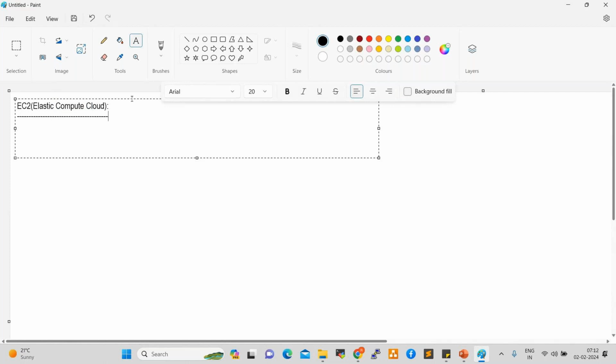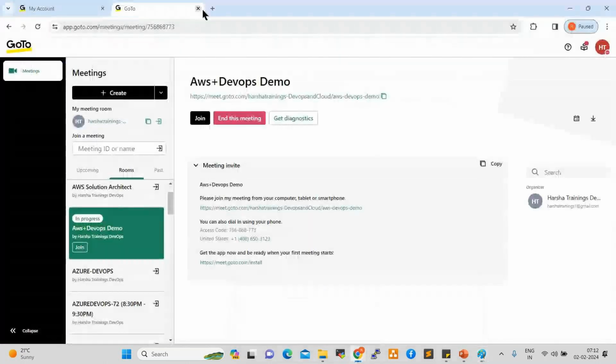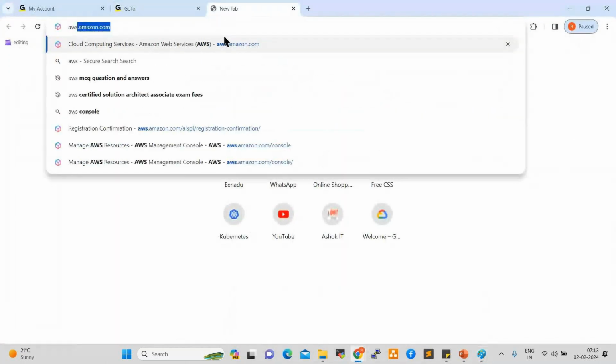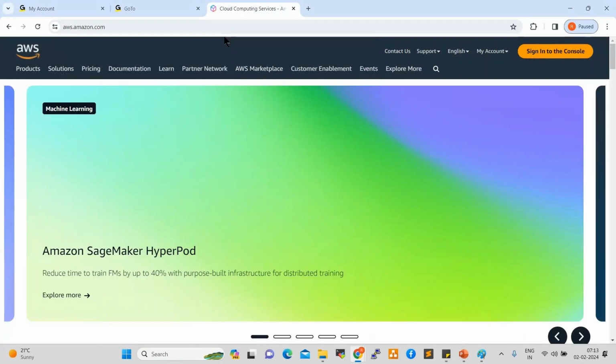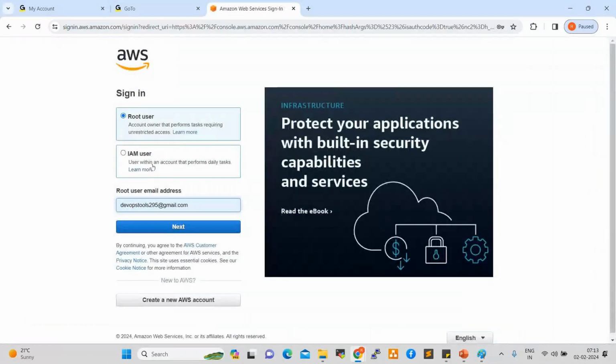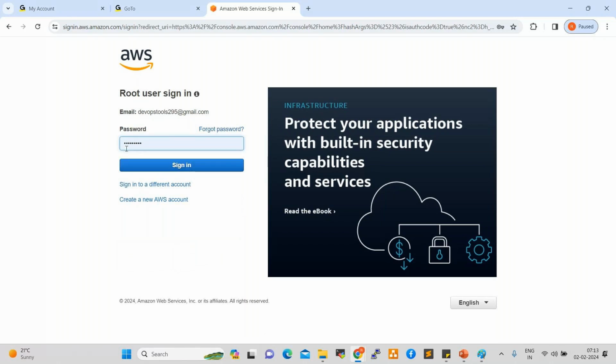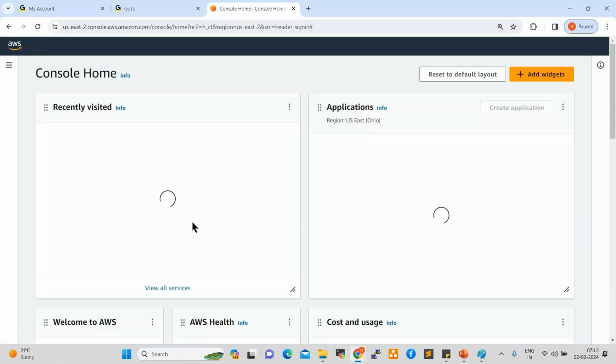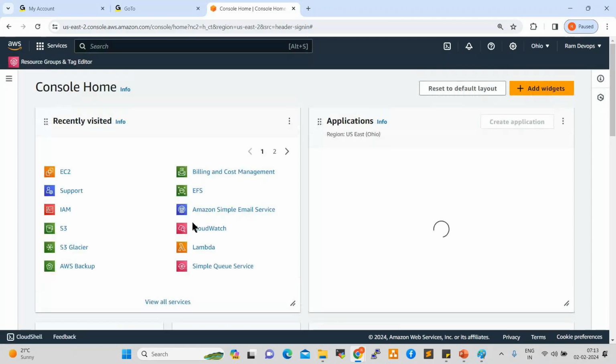Now let us go back to the AWS console. Go to the browser and you can view aws.amazon.com. Click on sign into the console. Select root user, give the email address, click on next. Now give the password and sign in. Now I'm able to log in to my console, right?